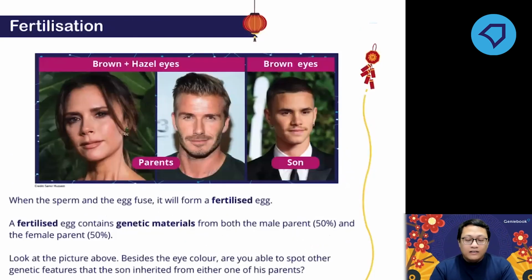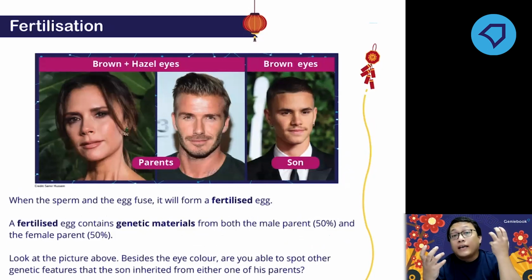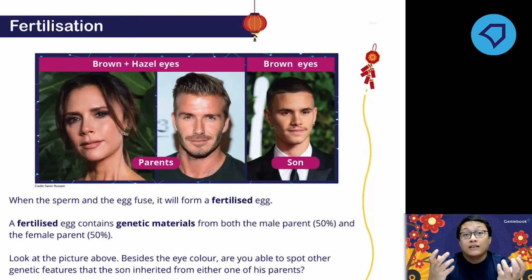Now, talking about fertilization, you already understood that one sperm fuses with one egg. You need to remember that the sperm carries the genetic materials from the father, and the egg carries genetic materials from the mother.